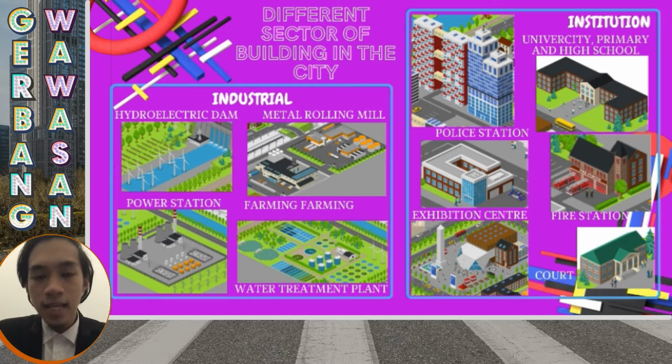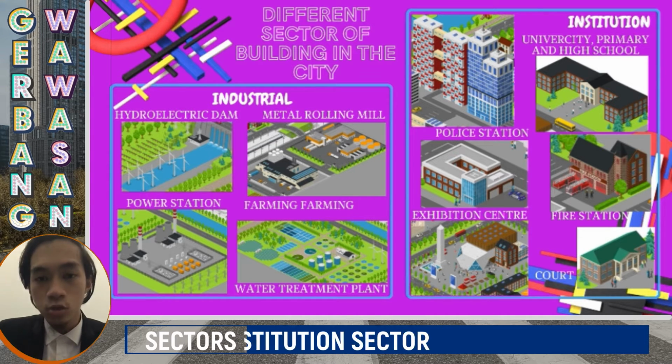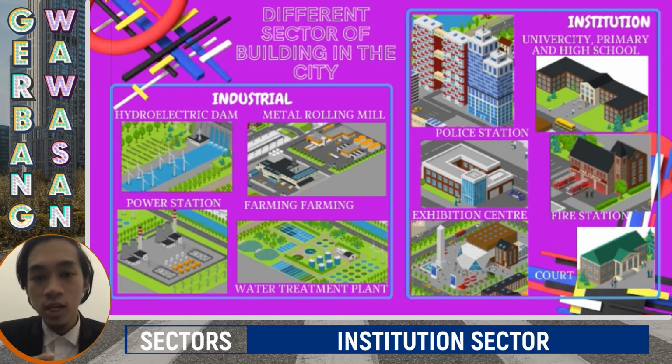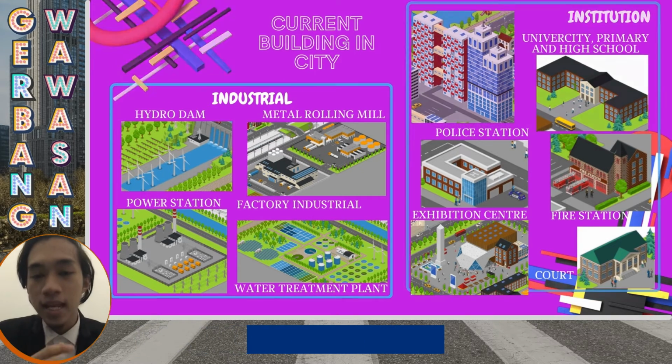The second sector is institution, which includes a university to produce professional workers or students, primary and high school to educate students under 18 years old, a police station to maintain public order and safety, a fire station to respond in any emergency situation, and a hibernation center to promote and support trade, industry, arts and crafts. And the last building is the court to solve any cases that happen in the city.